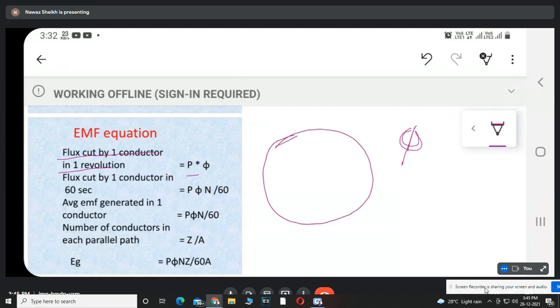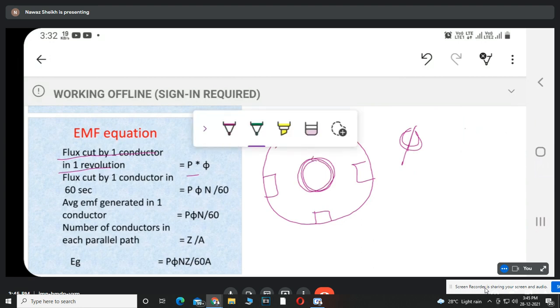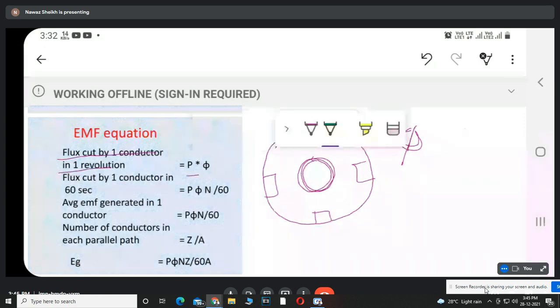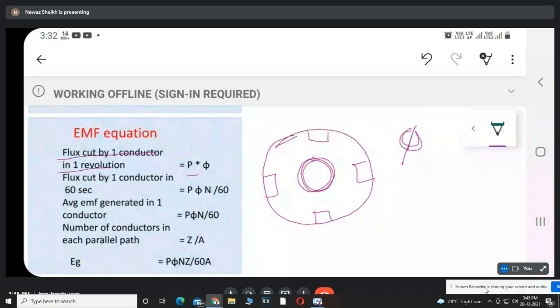this is the motor, and it is designed for 4 poles, and this is the armature. So if there is a conductor marked from the green point, for one complete rotation of 360 degrees, how many poles' flux is cut by this conductor?